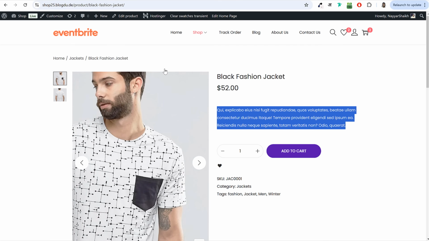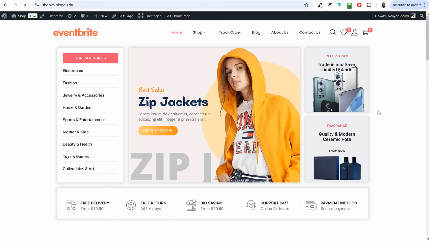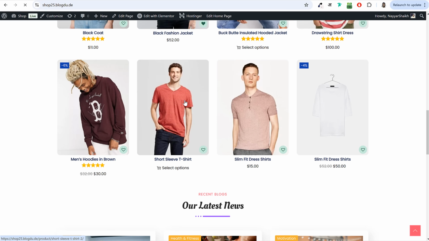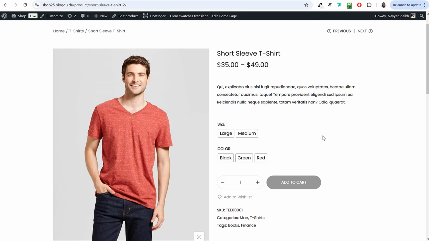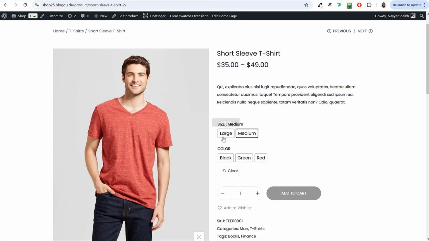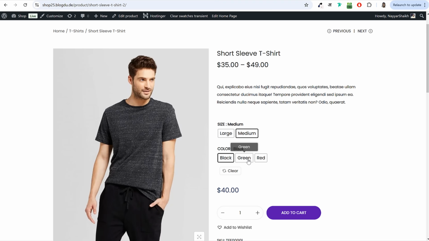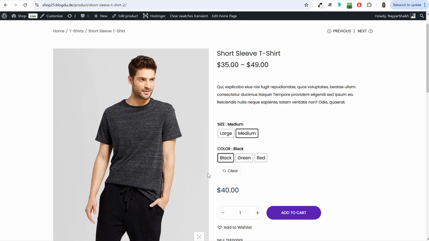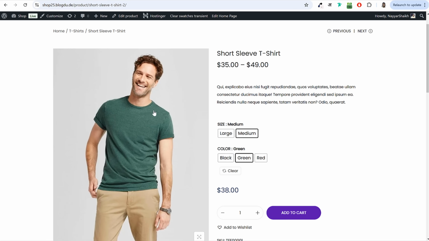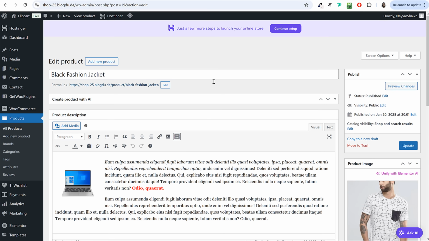You can also create a variable product. Let me explain to you what a variable product is. For example, if you see this one, this is also a t-shirt, but this same t-shirt is available in multiple sizes and colors. It is available in medium size and large size, and available in black, green and red color. Okay, so when you change this thing, if I select medium black, we get the black image and the price changes to 40. If I select medium green, the image changes to the green color t-shirt, the price changes to 38 and so on. All right, let's see how this type of product is created.